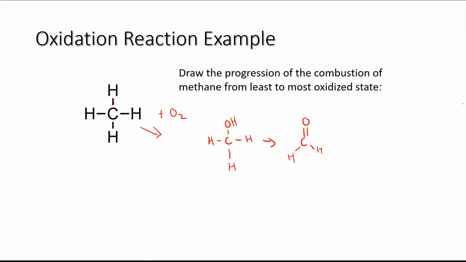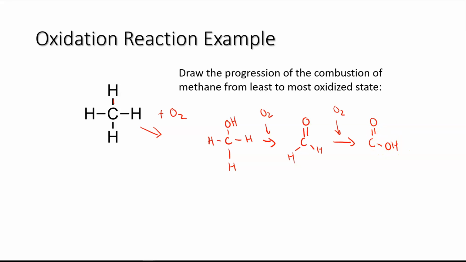That will give us a second carbon to oxygen bond. So this second compound is more oxidized than the first. That may require an addition of some more oxygen. And then we can also have another oxidation where we form another oxygen carbon bond, where we still have that double bond here, and then we have another OH bond here.